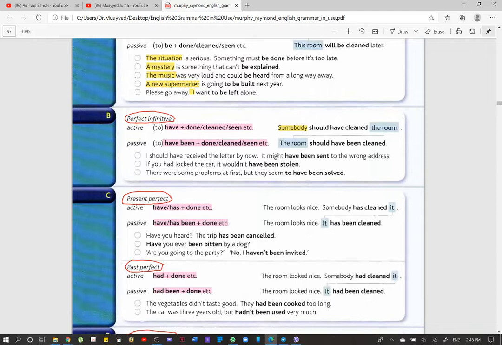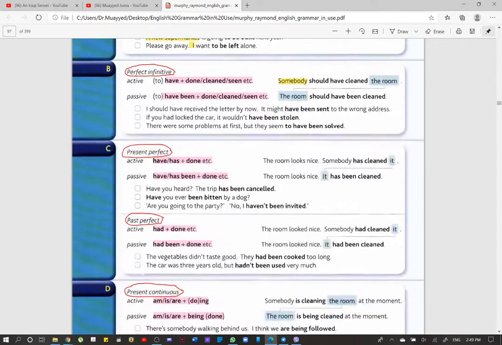So we say in English here, we say to have done, cleaned. So to is optional. Why? Because we have two types of infinitives. Either bare infinitives, which is المصدر المجرد يعني فقط البيس، اللي هو هذا should have been cleaned، أو مع ال to اللي هي to have been solved. Okay, so we have two types of infinitives.